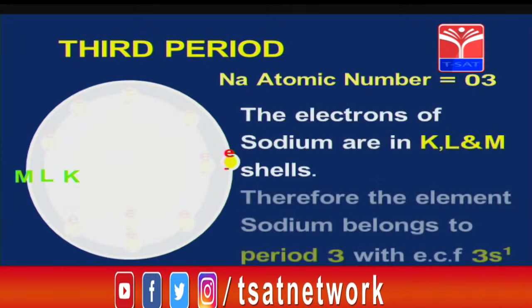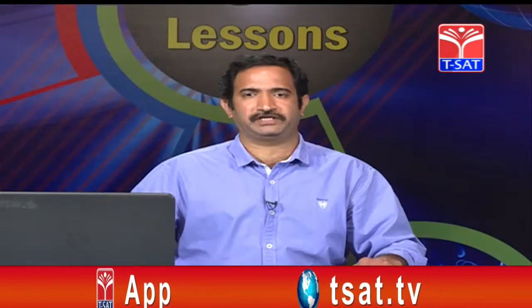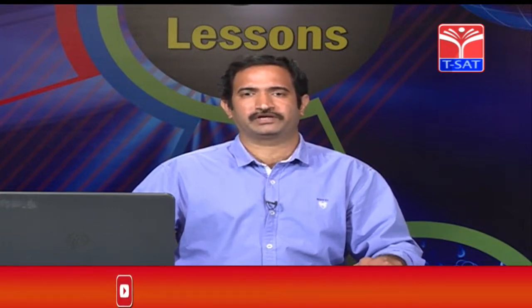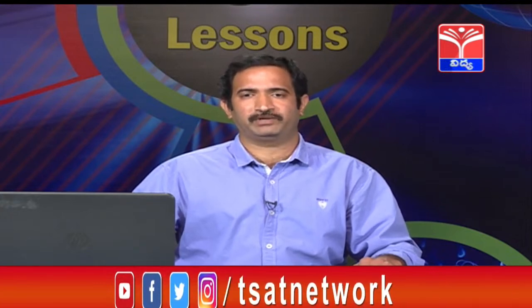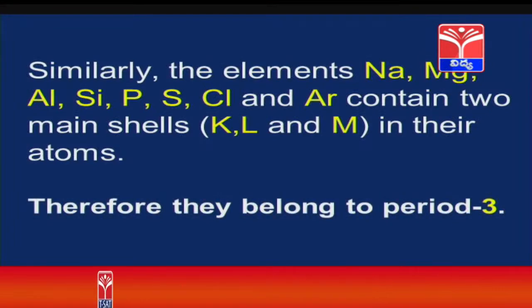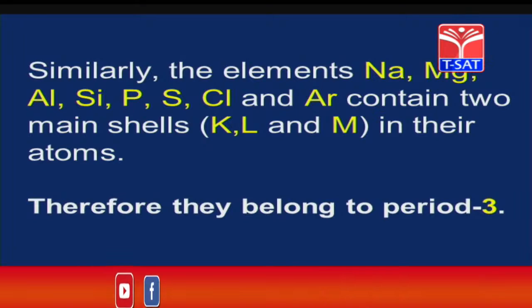Now, the electrons of sodium are in the K, L and M shells. Therefore, the elements belonging to the third period have electronic configuration ending in 3s2. Like this, all elements in this period enter into the third shell, therefore, they belong to the third period. Similarly, the elements sodium, magnesium, aluminum, silicon, phosphorus, sulfur, chlorine and argon contain 3 main shells, K, L and M, in their configuration, therefore, they belong to period 3.